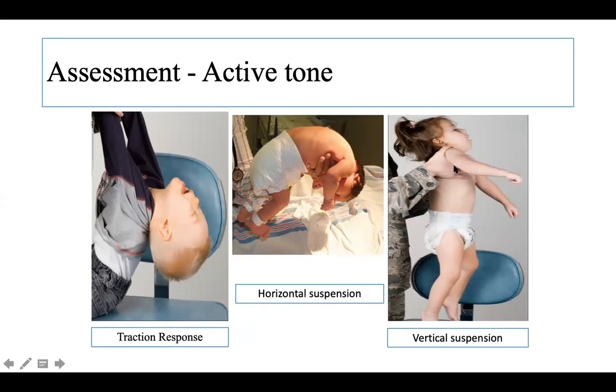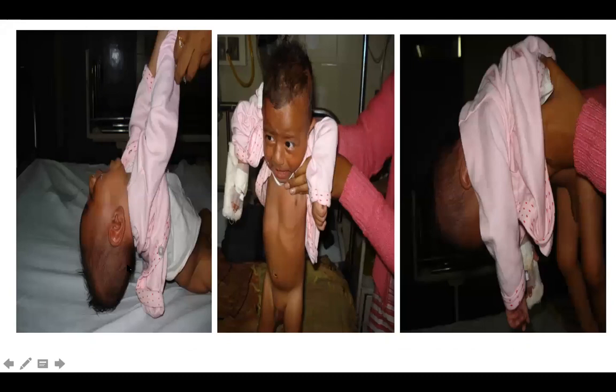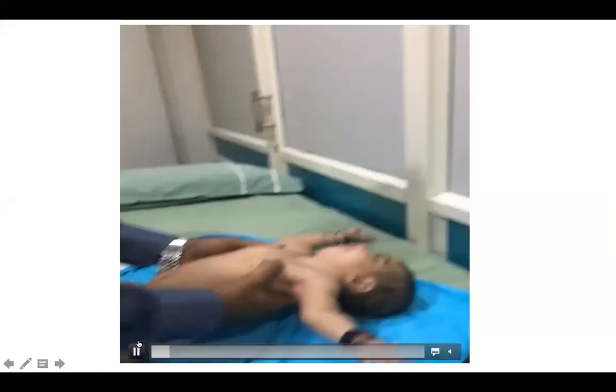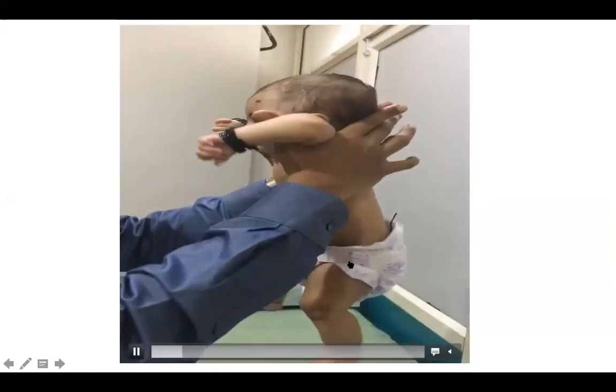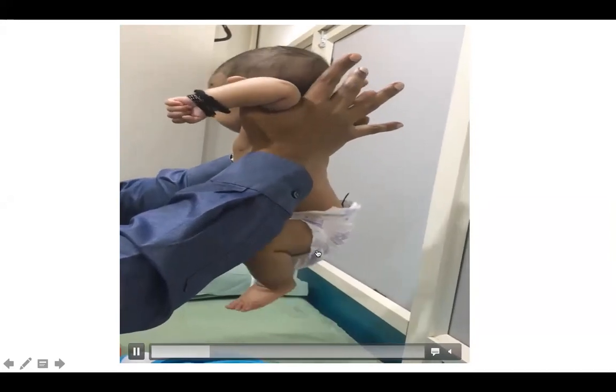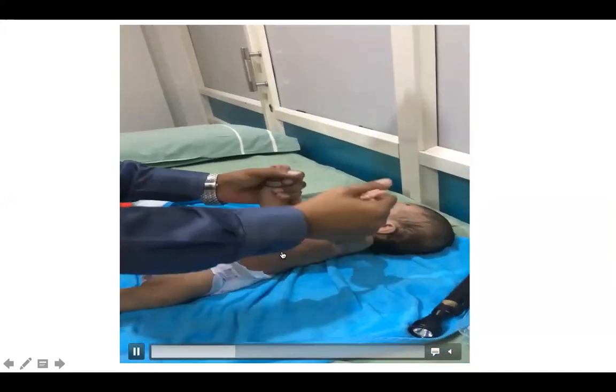In a ventral suspension, if you see that the movement around the pelvic girdle or hip girdle is very weak, that is probably a peripheral hypotonia or a neuromuscular hypotonia. The same maneuver in a child with SMA shows axial hypotonia, and there's a significant degree of axial hypotonia in this child with SMA. This is the Forrester sign, where I'm doing a ventral suspension of a child, and you can see that he would lift his hips. This means that there is good hip flexor strength, and even though this baby is floppy, it automatically rules out myopathy or neuromuscular junction disorders.